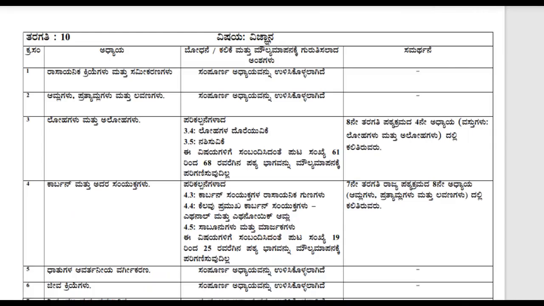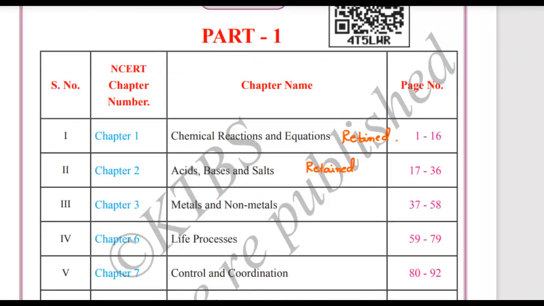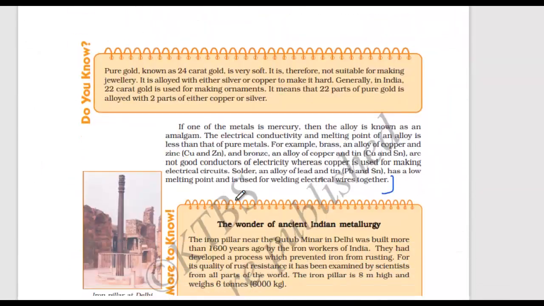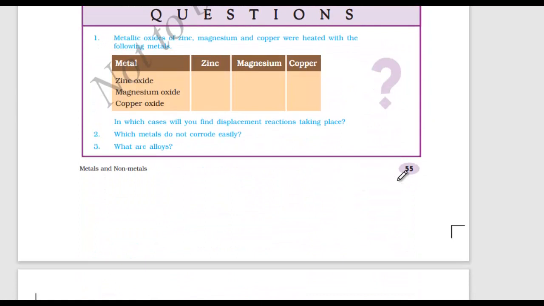In the syllabus copy, you don't have to look at the page numbers. A page number mistake is given here. So please go to your textbook and find the page numbers there. For us, it is from page number 49 to 55.